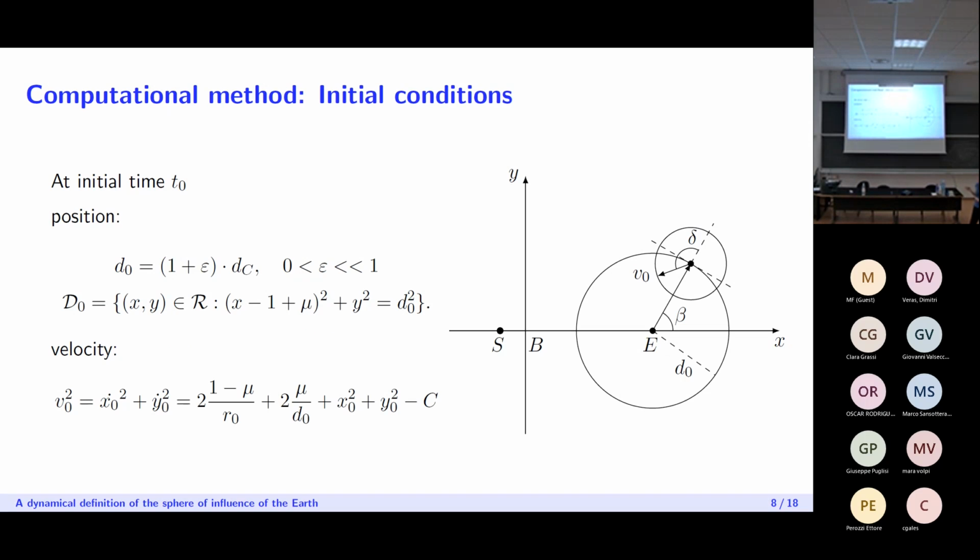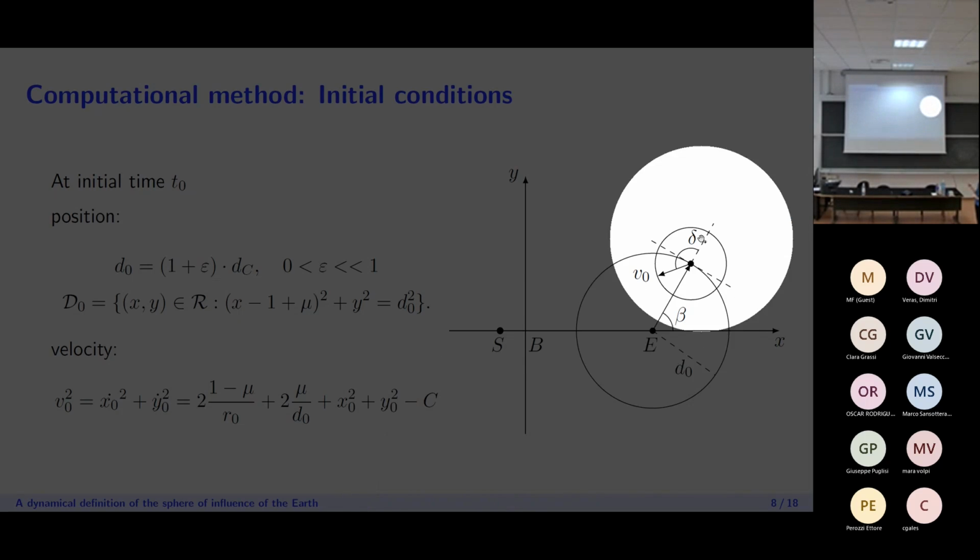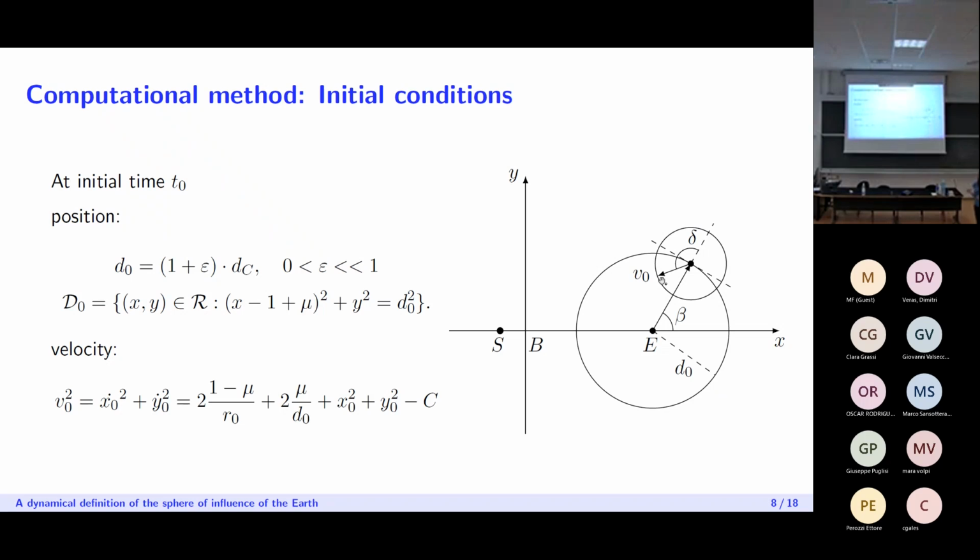So the only thing that we had to define was the possible directions of the velocity. And we decided to take as initial velocities those that point towards the inside of the circle of radius d0. And this is because we wanted to have initial conditions that got closer to the Earth. So at least in the beginning, this is what happens. So in the end, we have that the initial conditions will be defined by 3 parameters: the value of the Jacobi constant and 2 angles, beta and delta, where beta gives us the initial position and delta gives us the direction of the initial velocity.